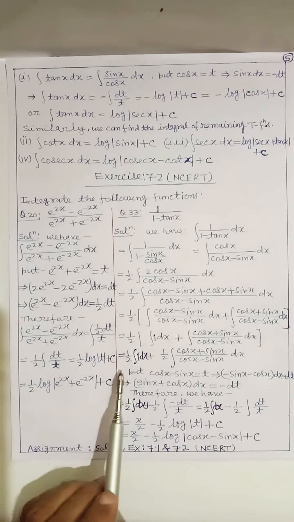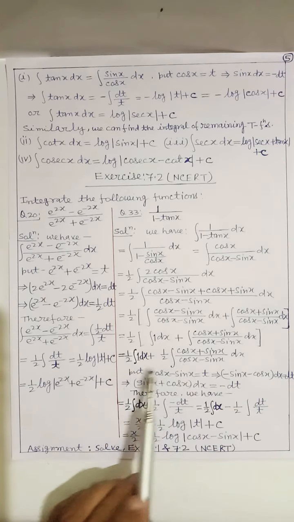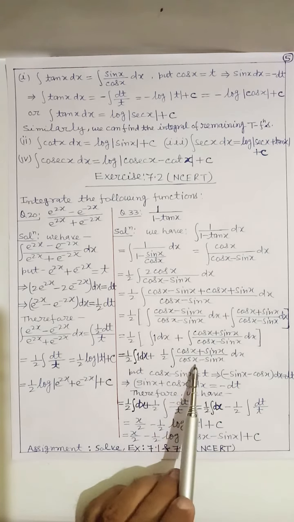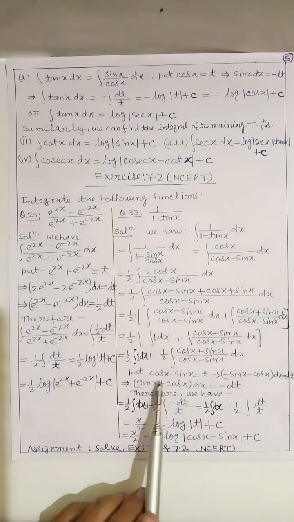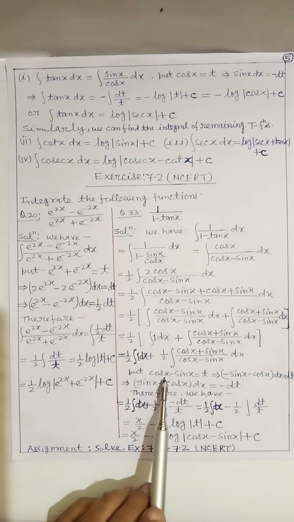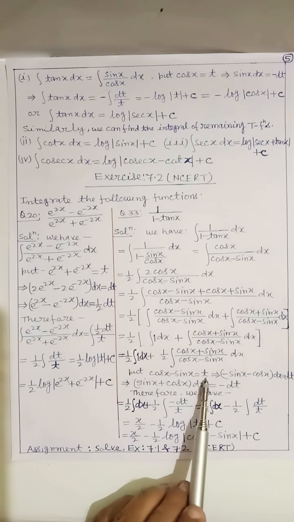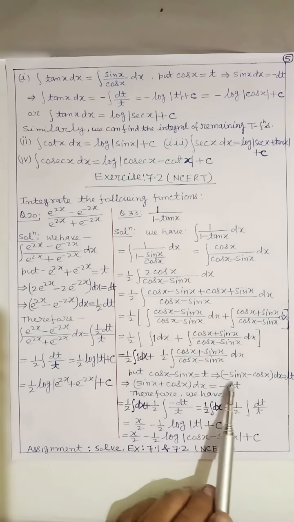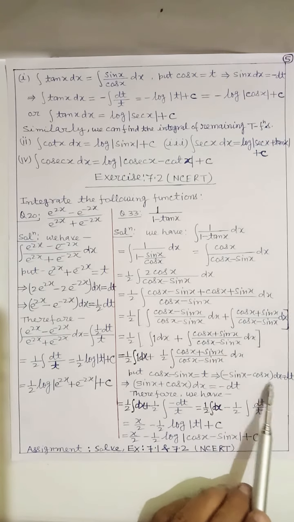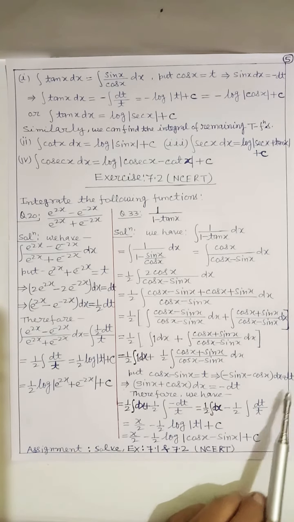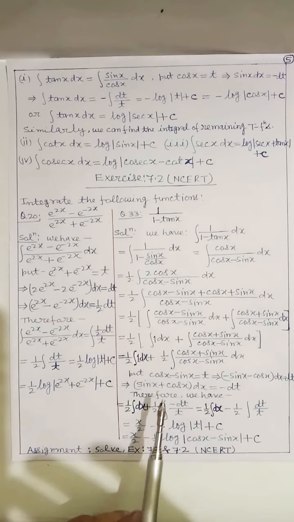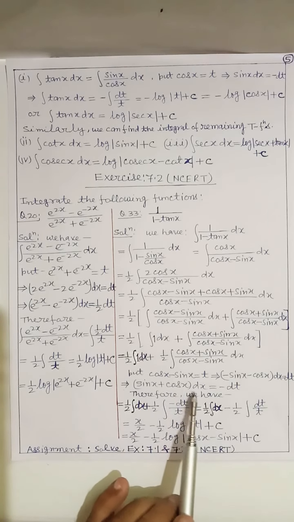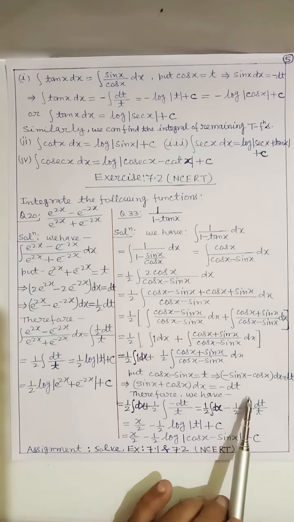Dear students, here we can write in this way using the result of theorem 3. We put cos x minus sin x is equal to t, and if we differentiate with respect to x we get minus sin x minus cos x dx is equal to dt. This implies that sin x plus cos x dx is equal to minus dt.